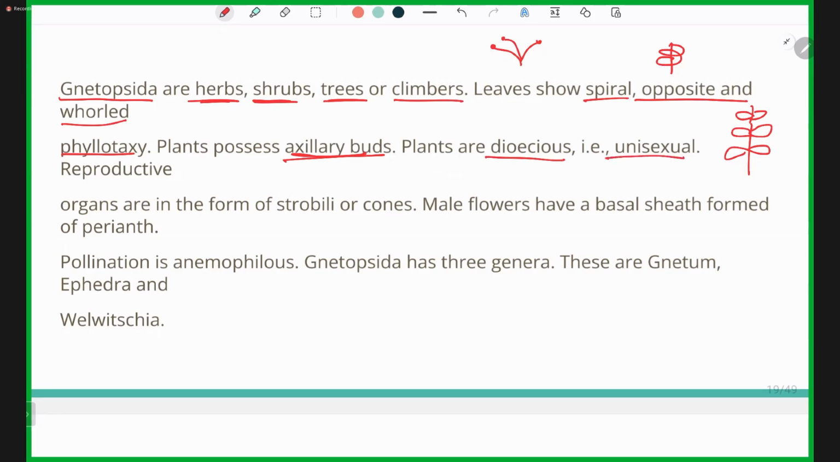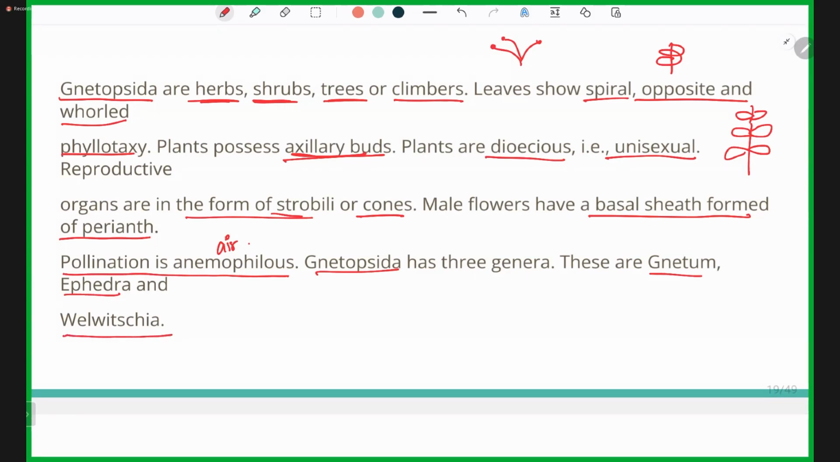Plants are dioecious, that is unisexual. It means that the male and female reproductive organs are found on separate plants. Reproductive organs are in the form of strobili or cones. Male flowers have a basal sheath formed of perianth. The pollination is anemophilous, which is through air, and Gnetopsida has three genera. These are Gnetum, Ephedra, and Welwitschia. So even under Gnetopsida, there are three genera: Gnetum, Ephedra, and Welwitschia.